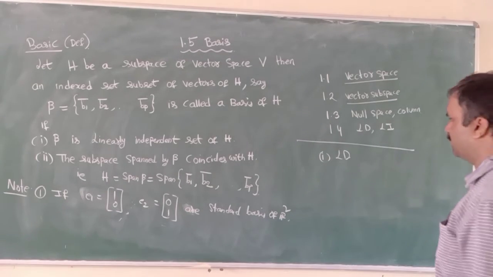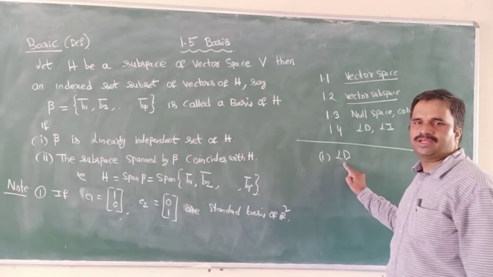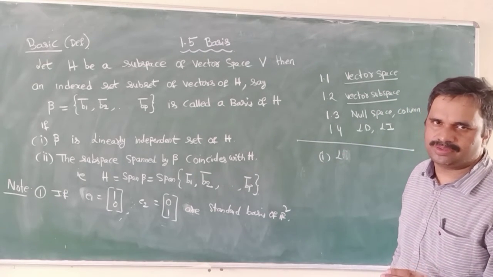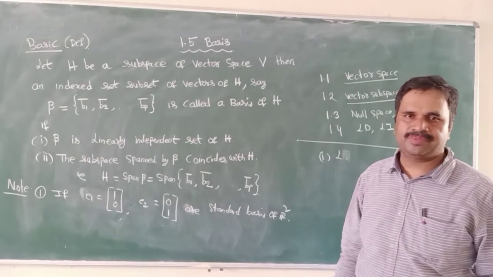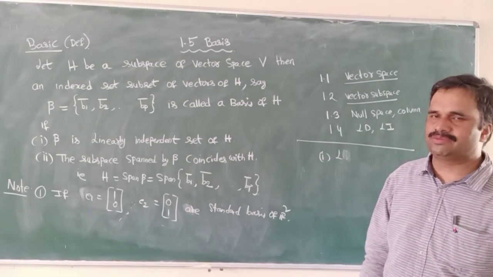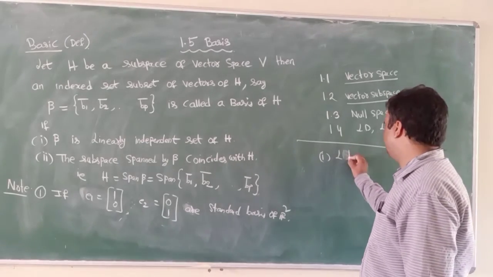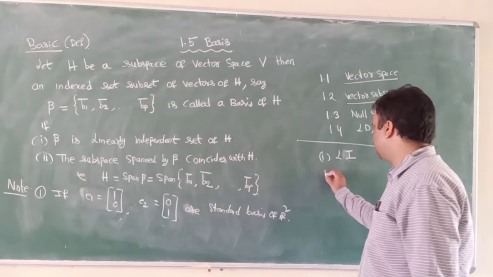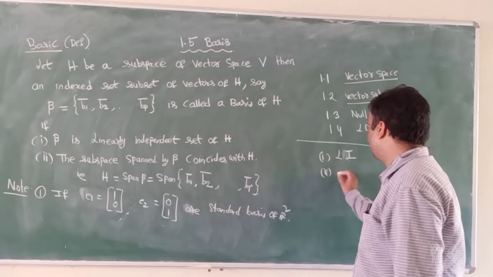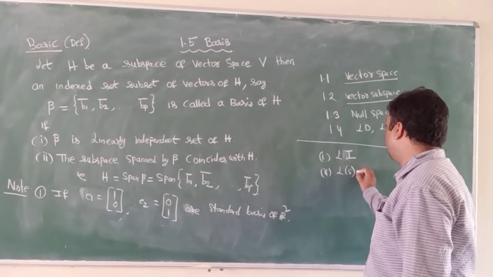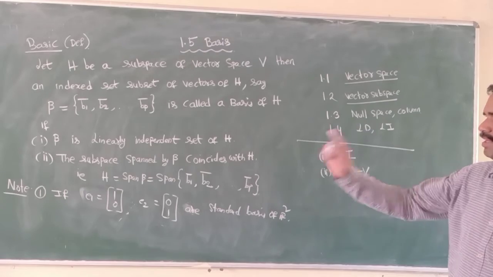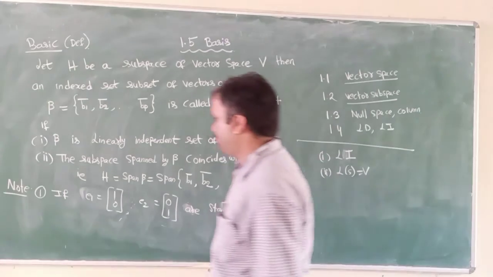Simply we consider the vector equation C1 V1 plus C2 V2 plus and so on, Cp Vp equals 0 bar. If all the coefficients must be equal to 0, then we say it is linearly independent. Second one, it should span H. If these two conditions are satisfied, then I say beta is a basis.